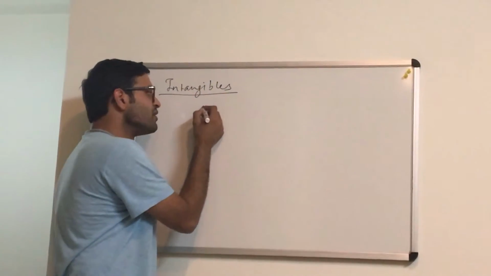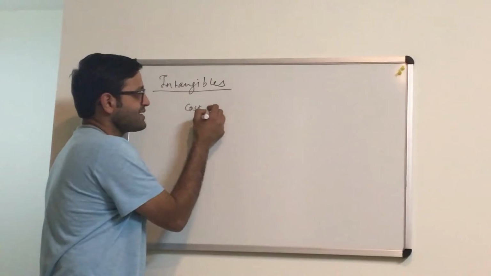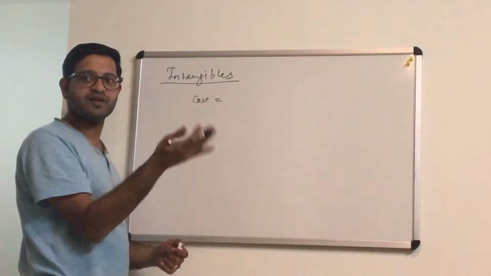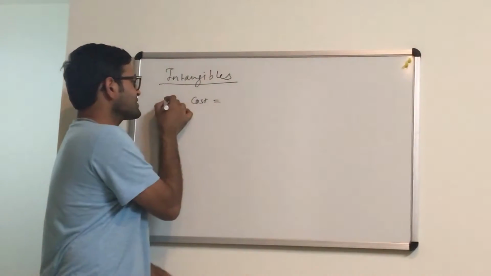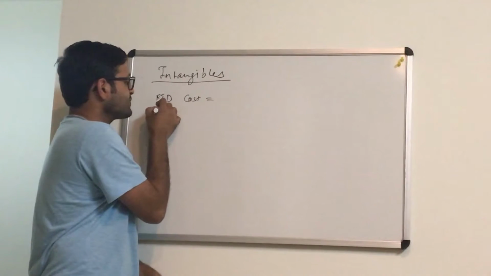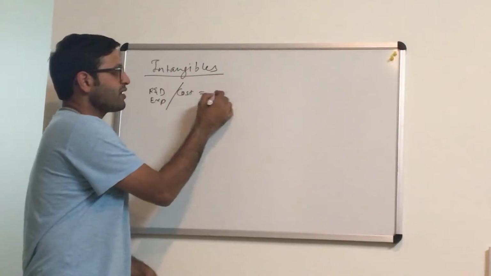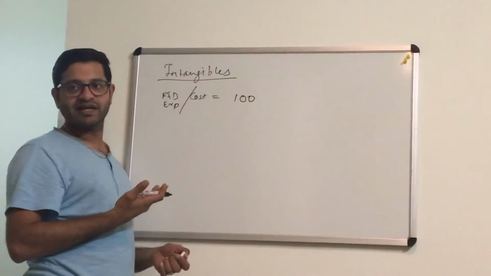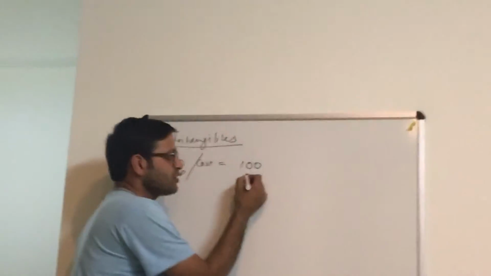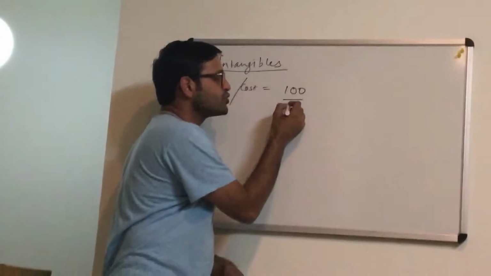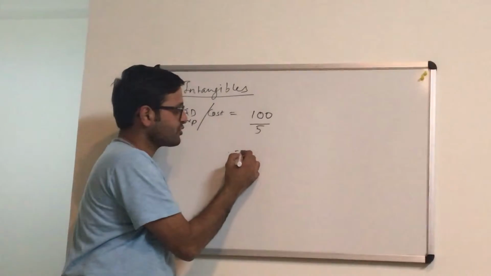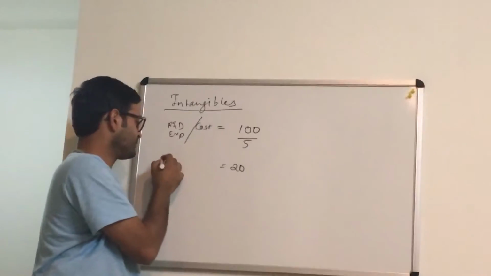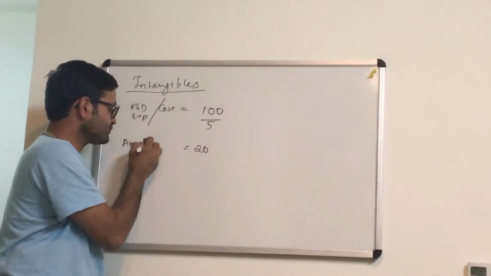Say the cost of that asset, the R&D expense, is 100. No salvage value, it's an intangible. The useful life is 5 years, so amortization per year is 20.